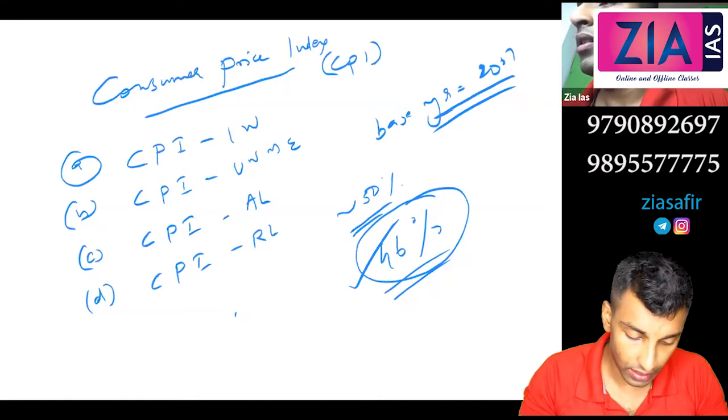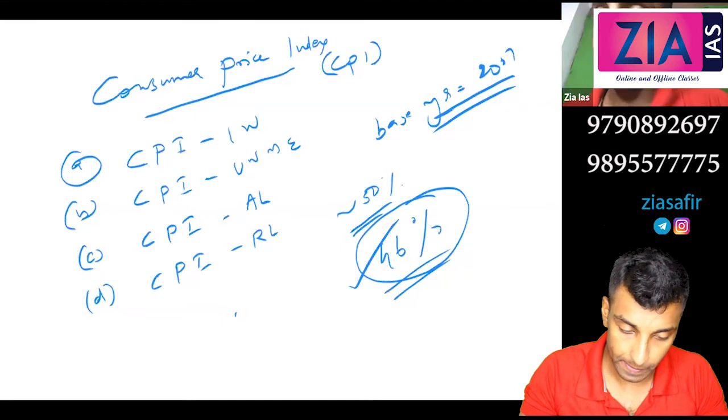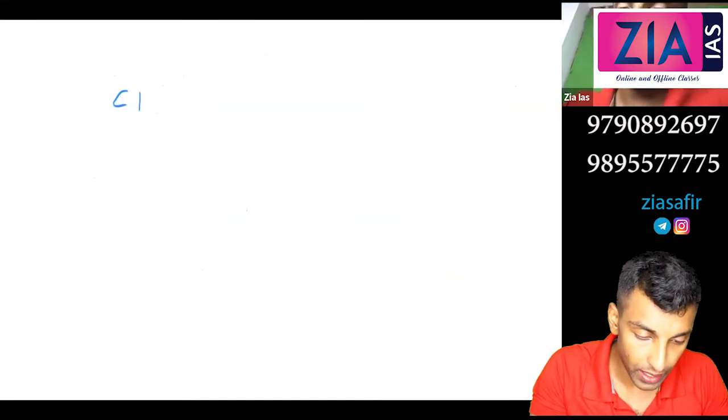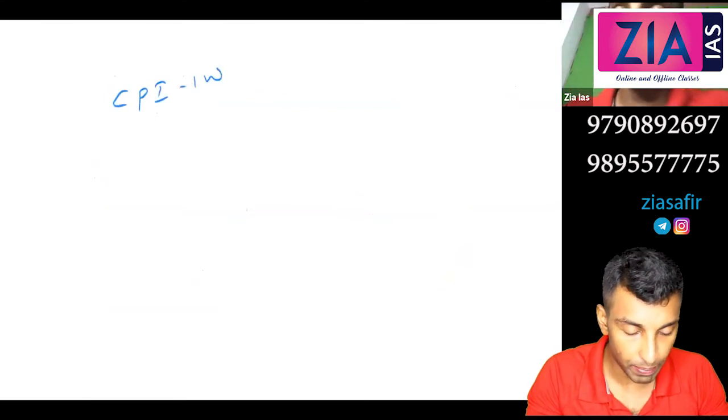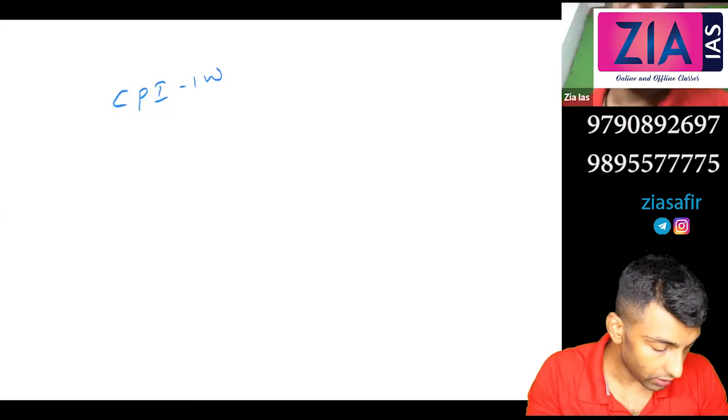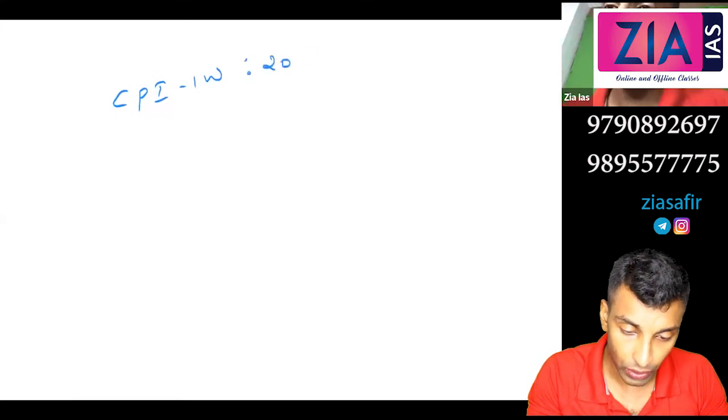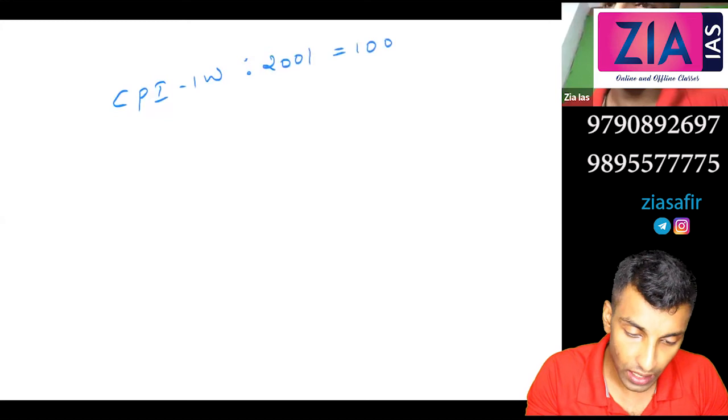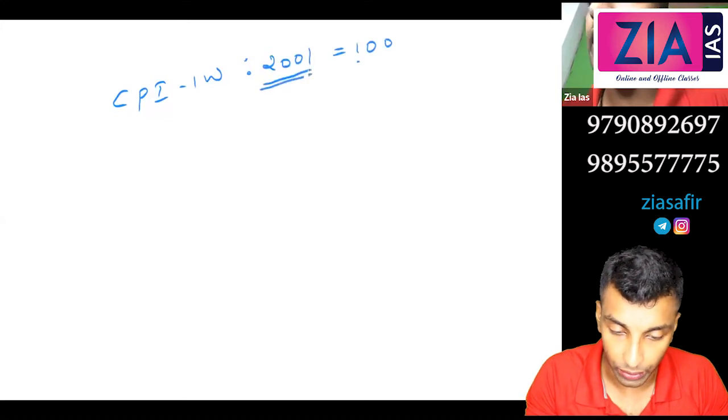Again, it is an index number. So how will you write CPI? For example, if I am talking about industrial workers, CPI IW colon 2001 equal to 100. So you always start with the base year and base value.